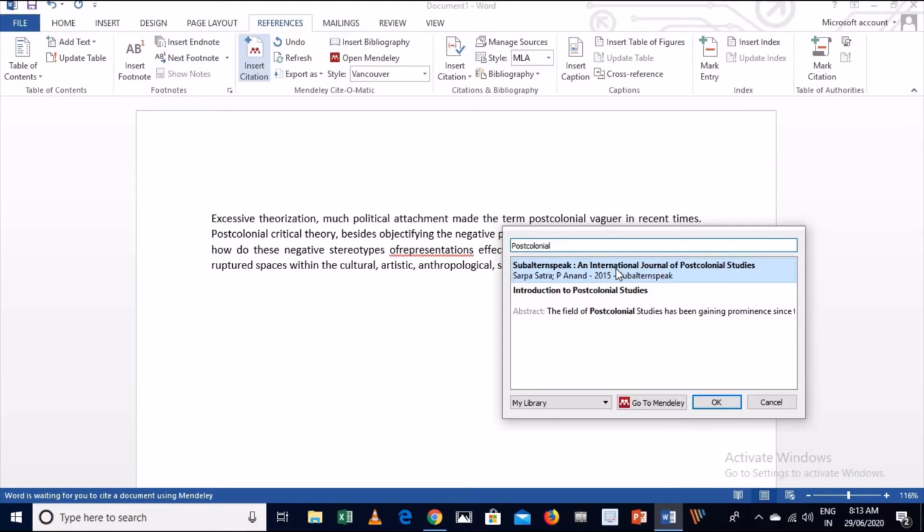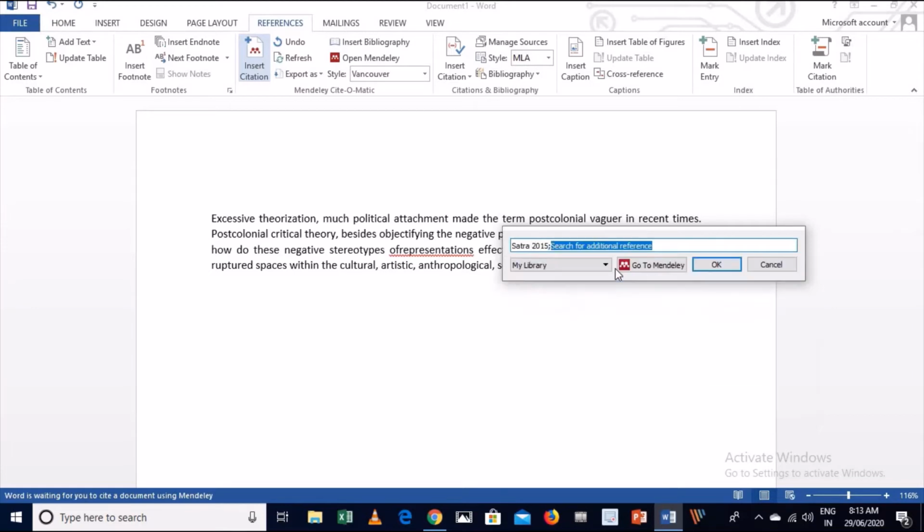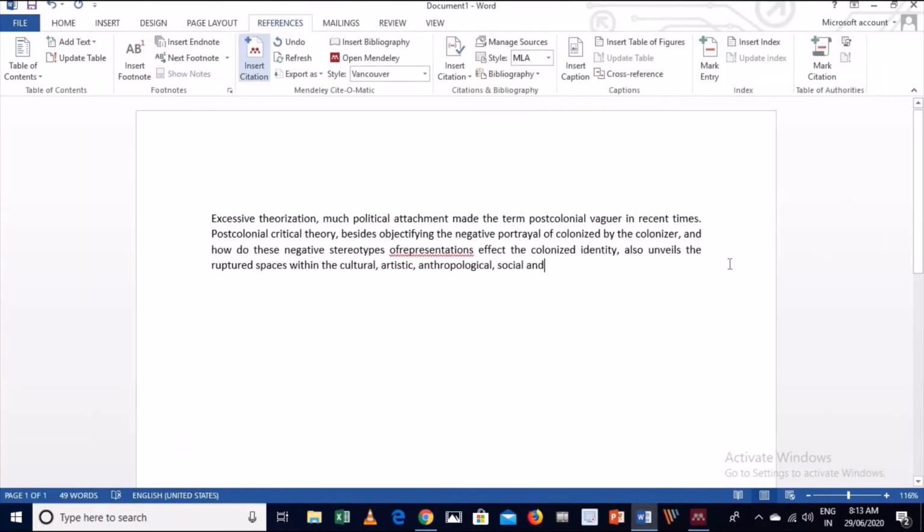Okay, suppose this is the work which I have selected. You just click on this and go for OK. Now see, this citation is automatically available here. The formatted citation is added to my paragraph, and the numbering is also automatically updated.